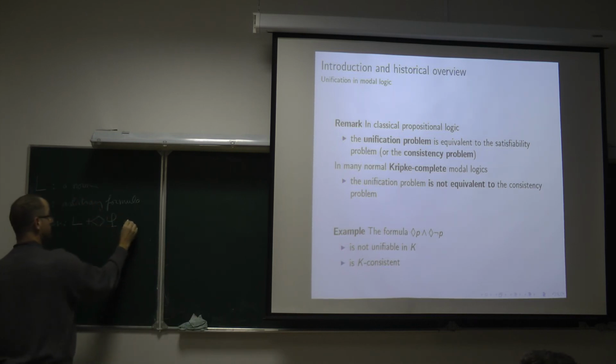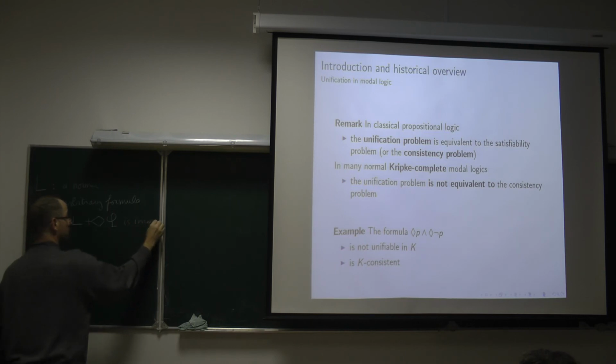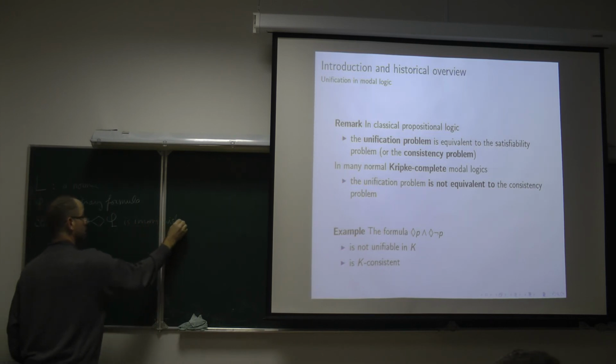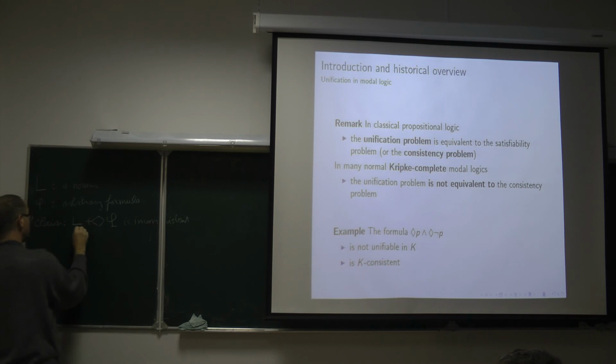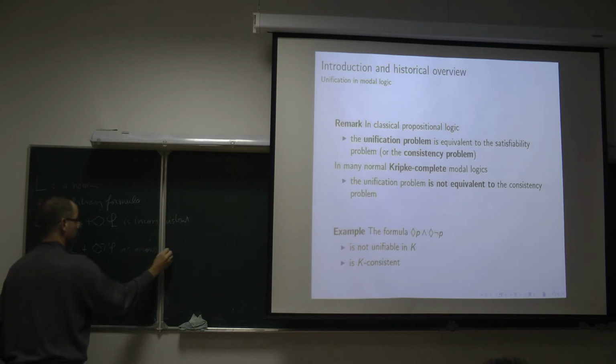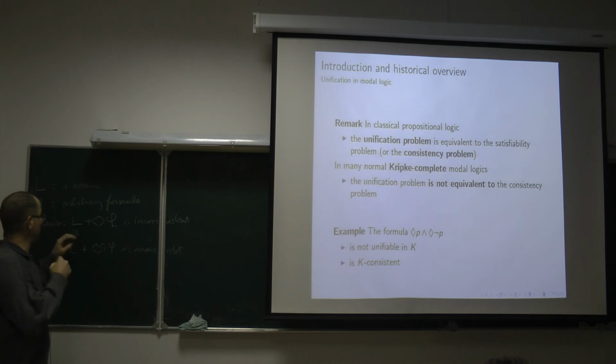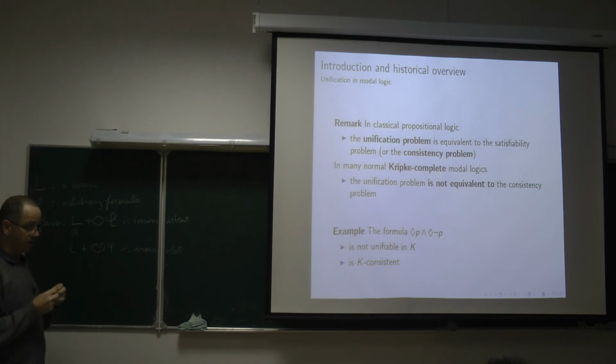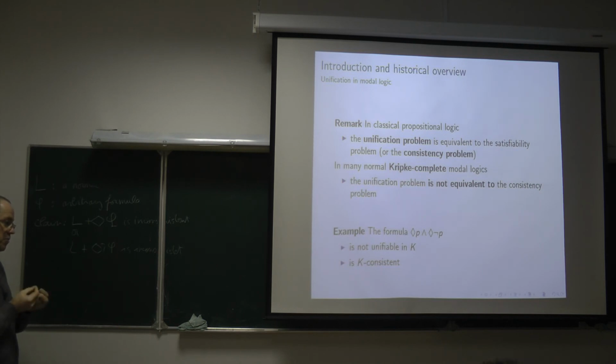This logic is inconsistent, or adding diamond not phi is inconsistent. In fact, the inconsistency of the logic L plus diamond phi and diamond not phi does not come from the interaction between diamond phi and diamond not phi.